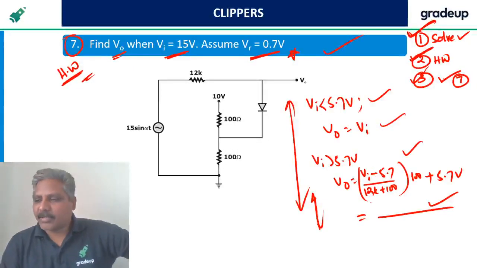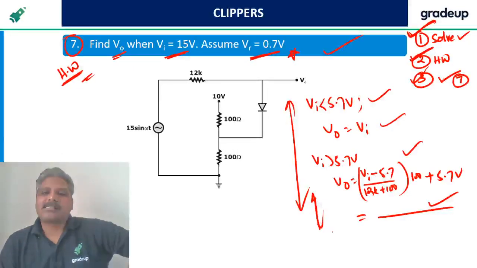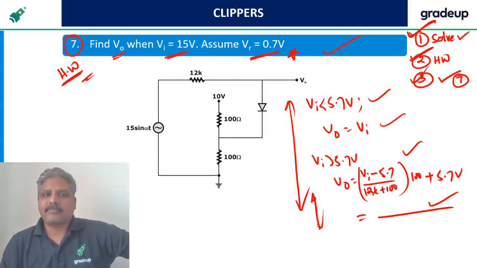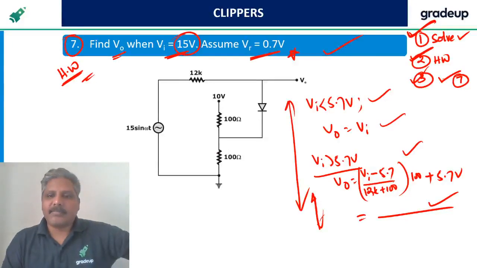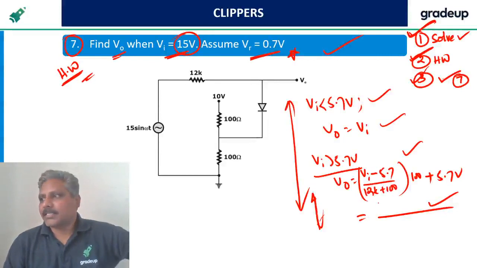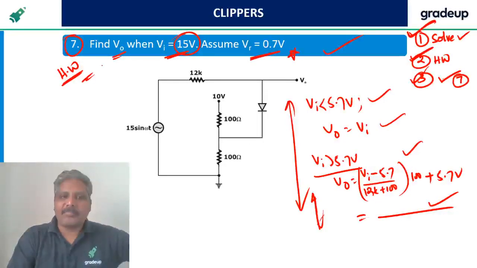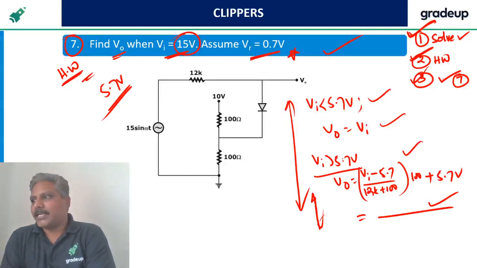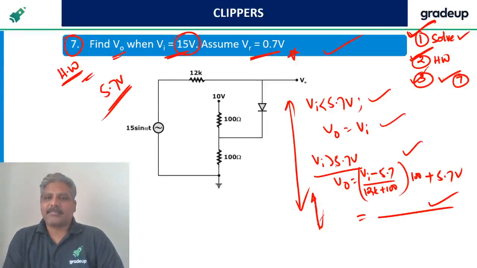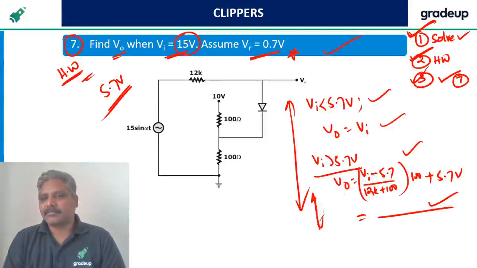Ramya, I think you are correct. 5.818. Greater than 5.7 means 15. When input is 15, 5.18, yeah. Sheikh Imtiaz, you have to tell me why 5.7. You have to tell me 5.7 why. That's the point here. Bunty, what is 5? 5 is not the answer.